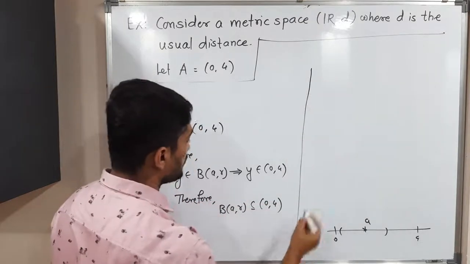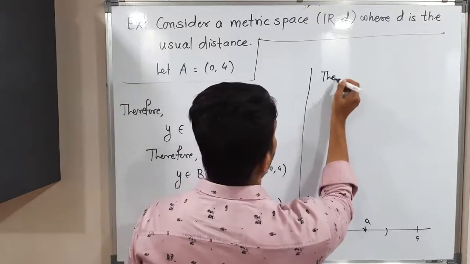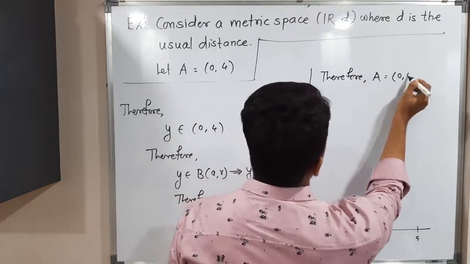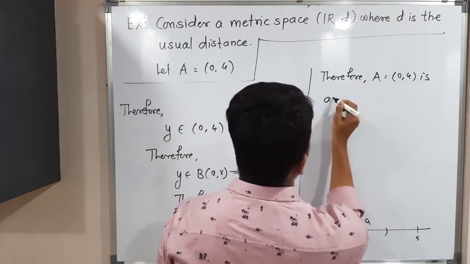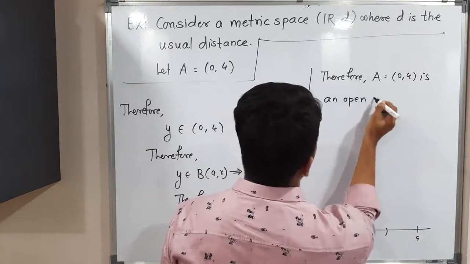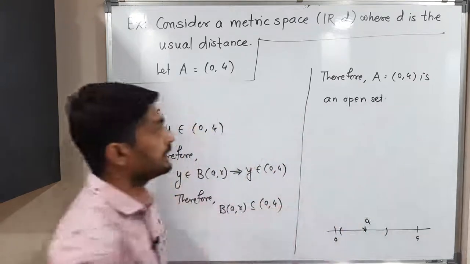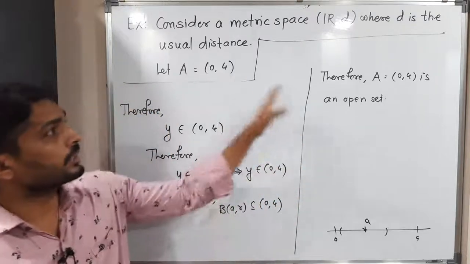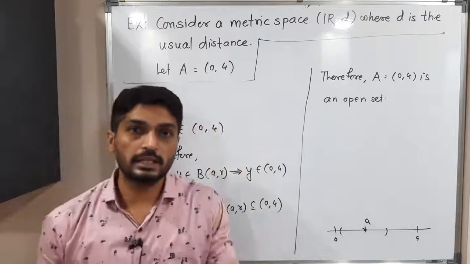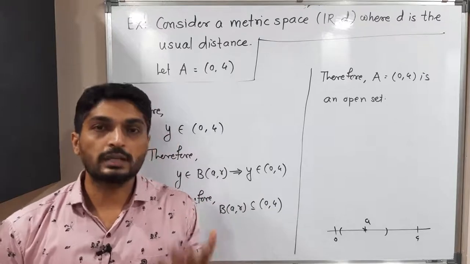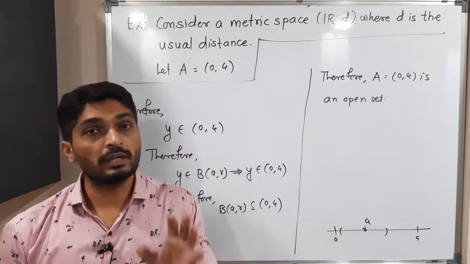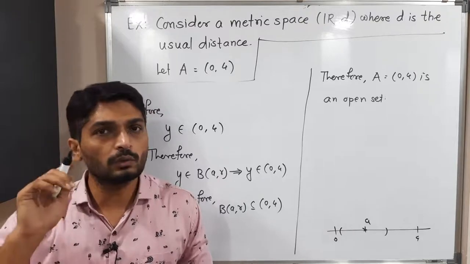So let me mention here: therefore A equal to (0, 4) is an open set. In next videos also we are going to discuss this. Here we have proved that this given set is an open set, but in next videos also there will be some examples, some sets, and we have to prove that those sets are open sets. So we will follow the single technique.